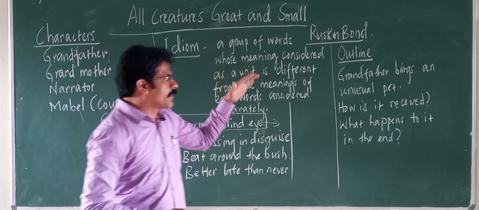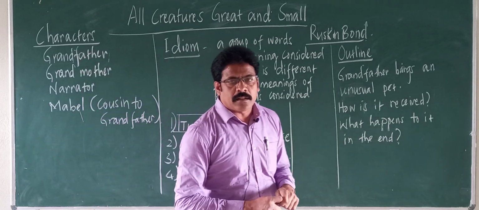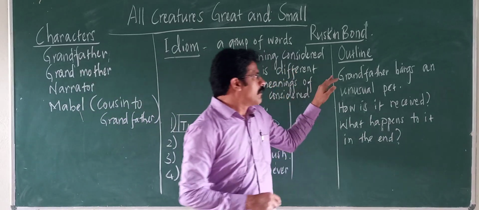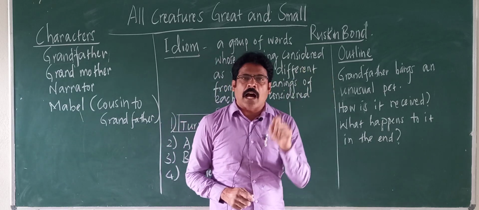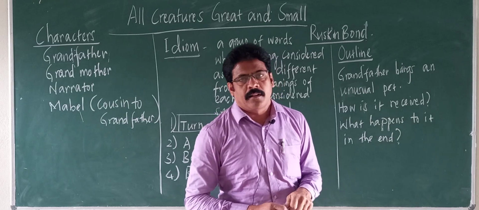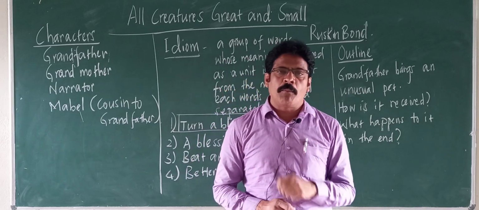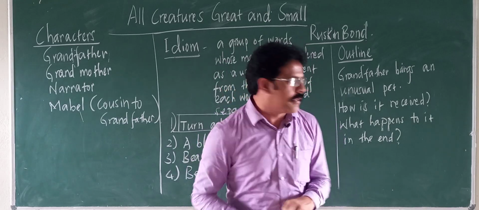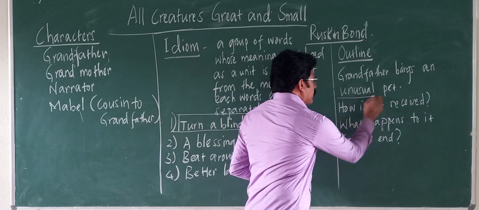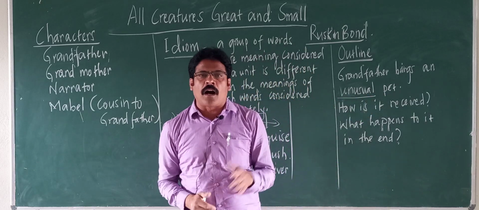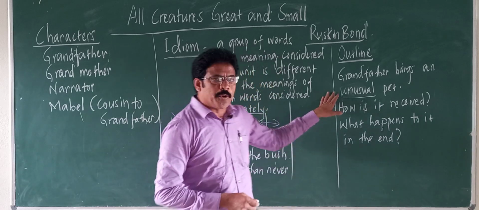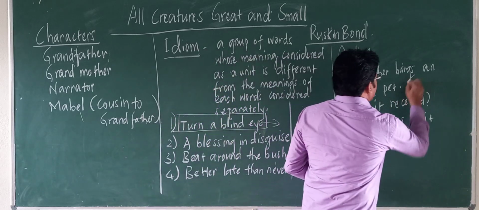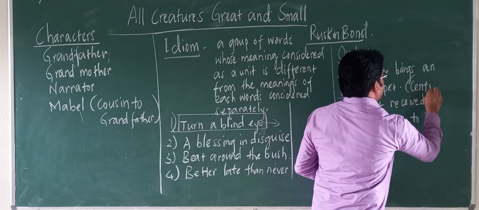Coming to the outline of the story. Grandfather brings home an unusual pet. Unusual, which is uncommon. This unusual pet becomes the central character.